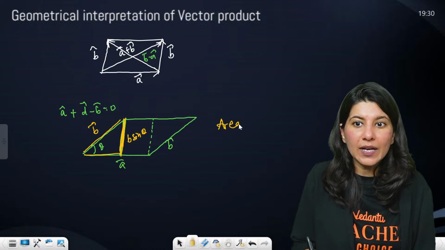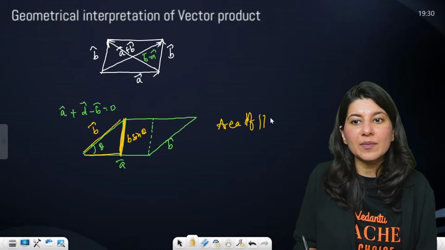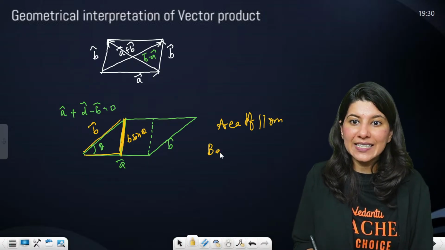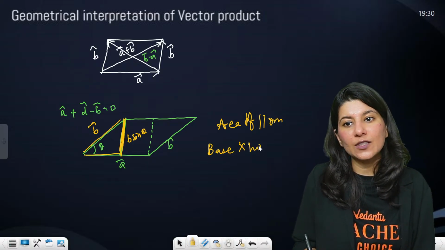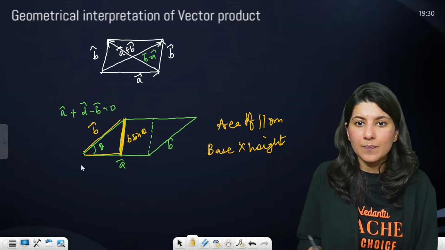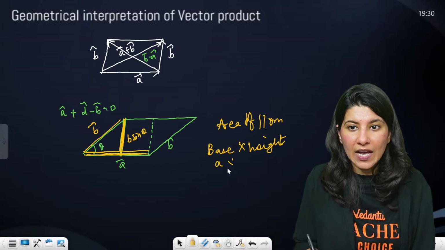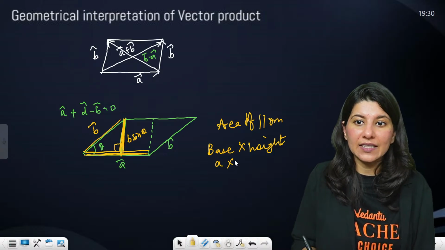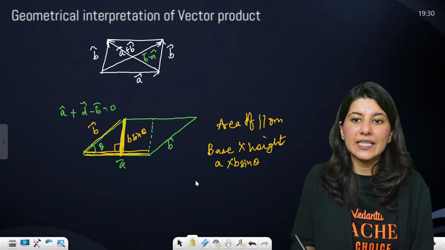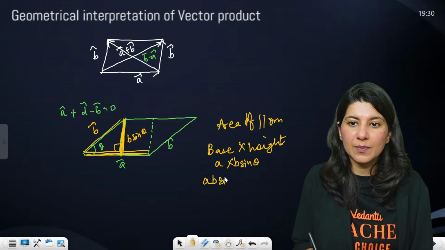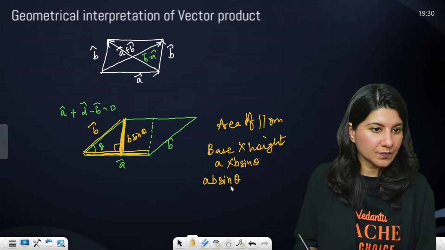Area of parallelogram in mathematics, you know the formula: base into height. In this case, base is this length A. Height is this B sine theta. So A into B sine theta is going to become AB sine theta, right?